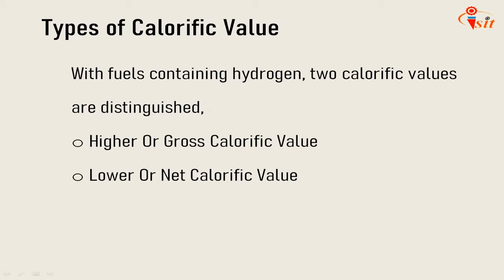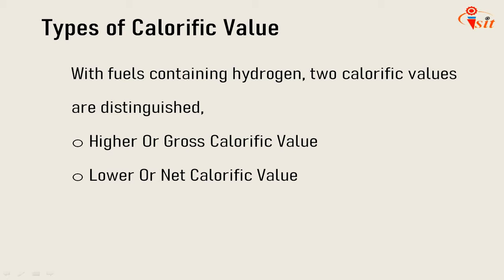There are two types of calorific values available. Basically, all fuels are hydrocarbons, thus their main constituents are carbon and hydrogen. During the combustion process, carbon burns to carbon dioxide and hydrogen reacts with oxygen and forms water vapor. The magnitude of the calorific value depends on the phase of water vapor in the combustion products.